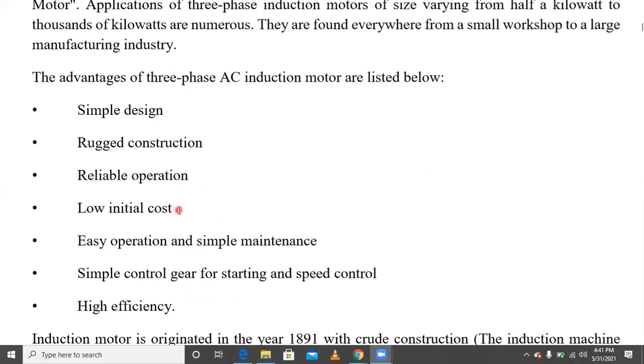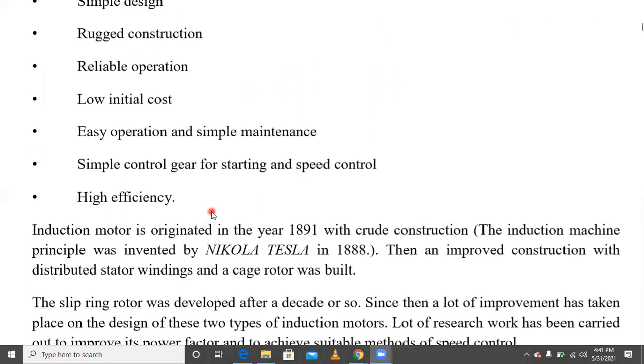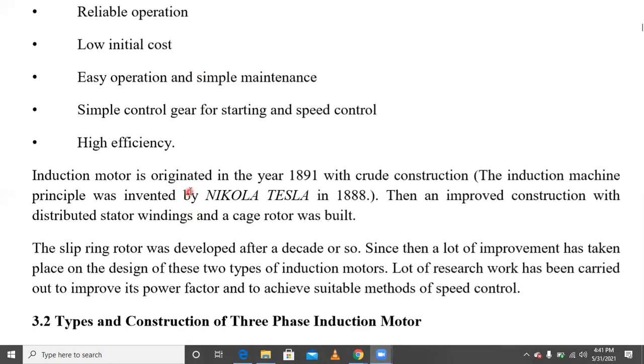Now some introduction to the history of the induction motor. The induction motor originated in the year 1891 with crude construction. The induction machine principle was invented by Nikola Tesla in 1888.